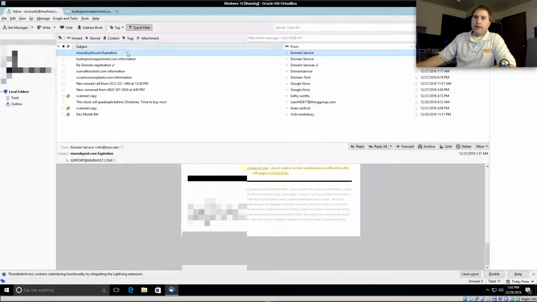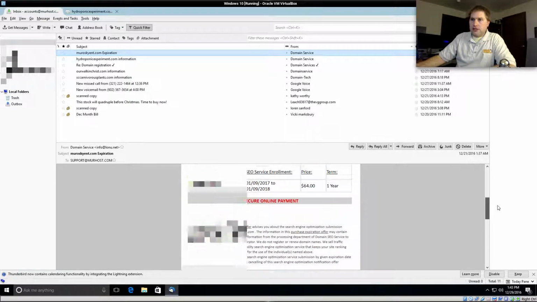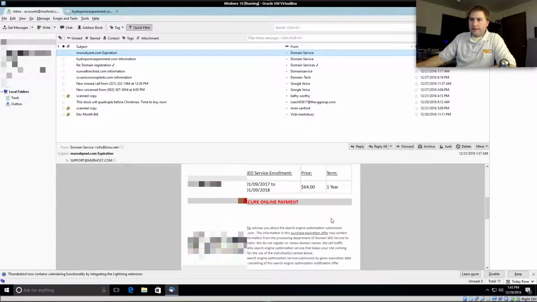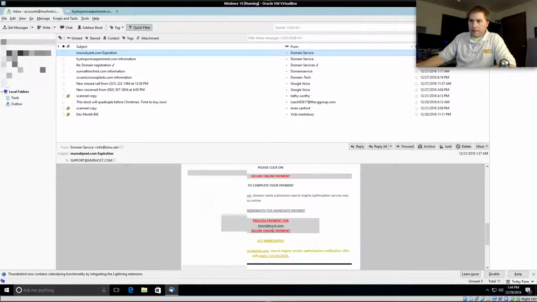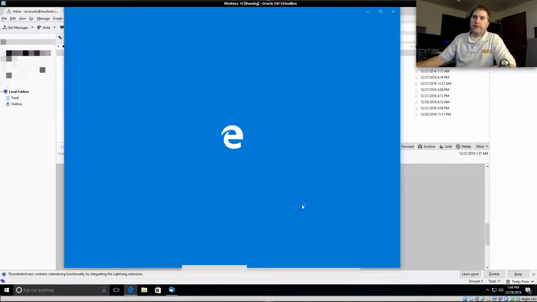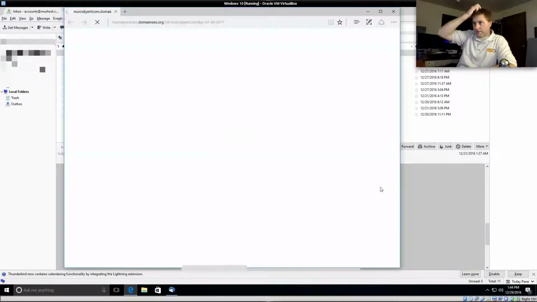Okay, so here, these ones here look much the same way. And it's just the same thing. Here's once again another secure online payment. And you'll see that this is a different company. This is Domain SEO. Notice that domain is spelled incorrectly. Let's see what that one sends me to.